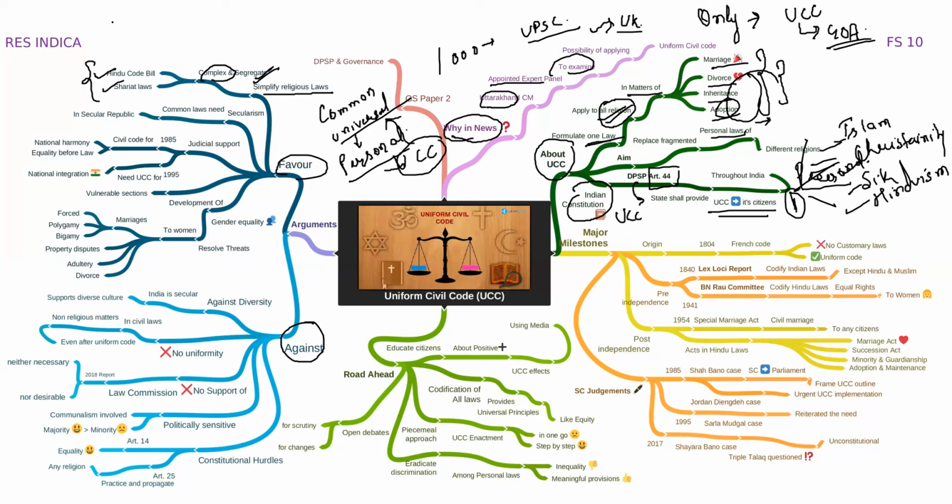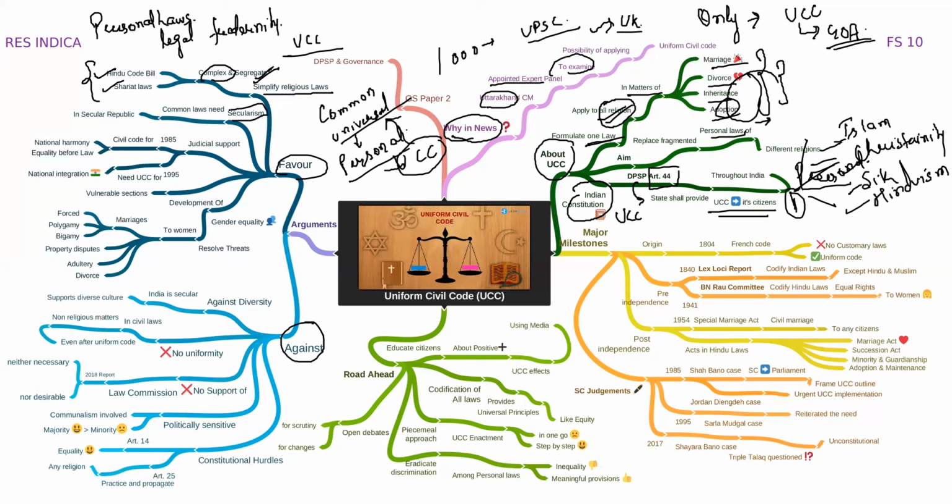See, what happens is that if every religion is having its separate personal laws, it becomes very difficult for the legal fraternity to judge on these matters because they will have to be well equipped in all these laws. But when we make a common law, then the judge can read this law and it will be easier for him to interpret.